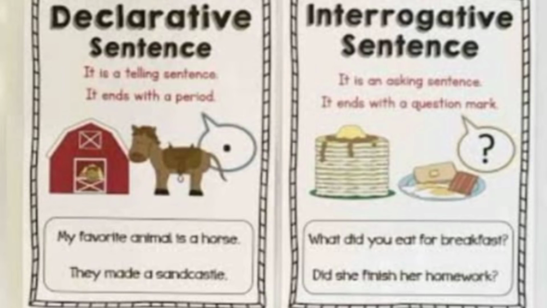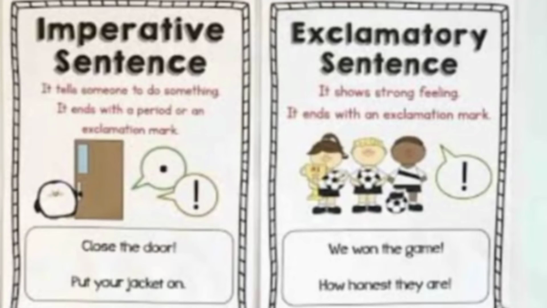And one thing is also there. If a question word comes in front, for example, some helping word such as is, am, are, was, were, will, etc., and WH words are coming, it also comes under interrogative sentences. Did she finish her homework? These are all interrogative sentences. So let's move forward. On your screen, the second page of the PDF is already open.